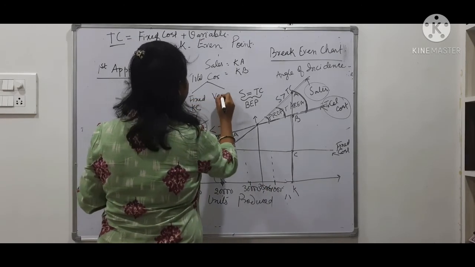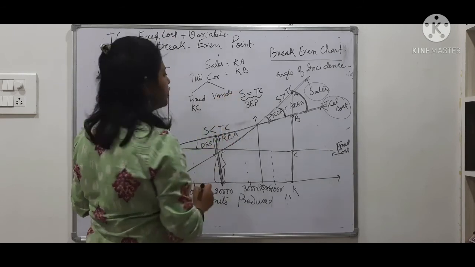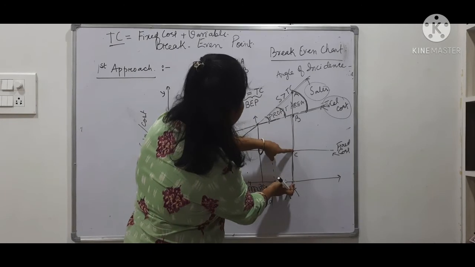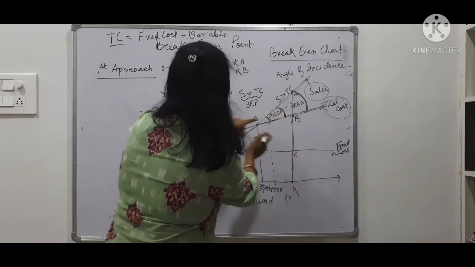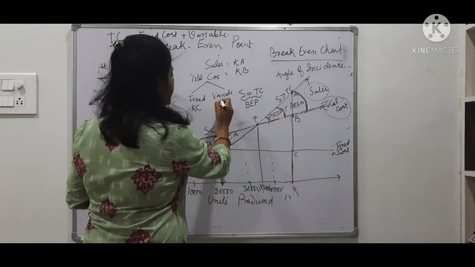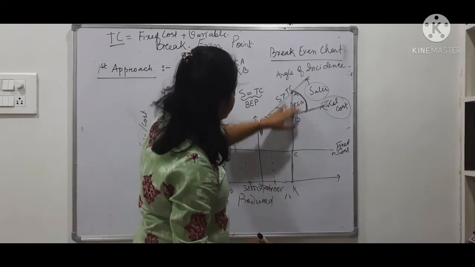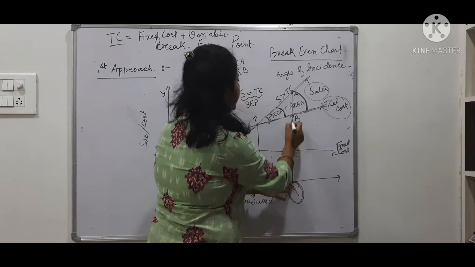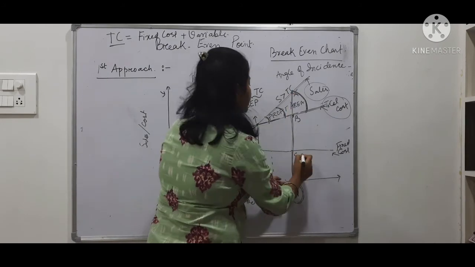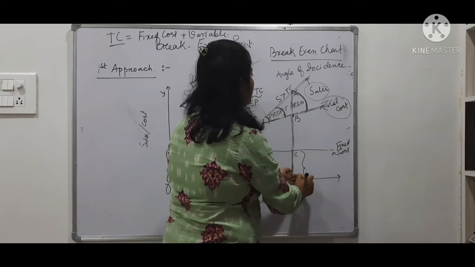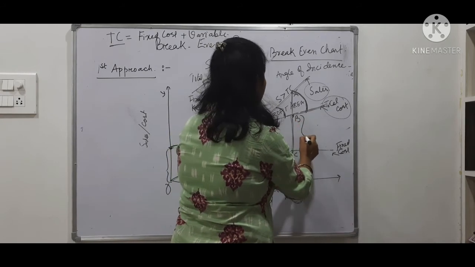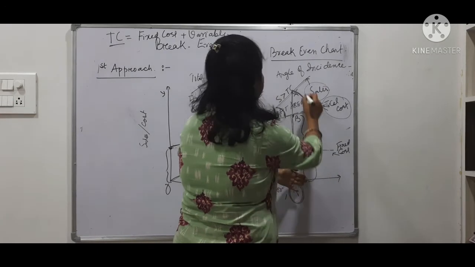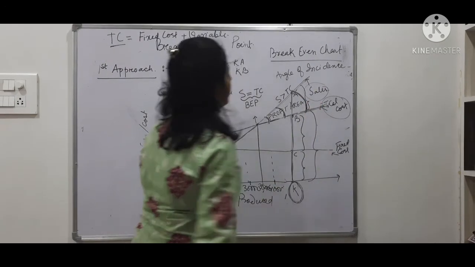Then what is your variable cost? If total cost is this much and fixed cost is this much, obviously your variable cost is CB. So if you are operating at point K, you are making that much amount of sales which covers your fixed cost and your variable cost, and as a result it covers the entire cost, and you are left with some profit.